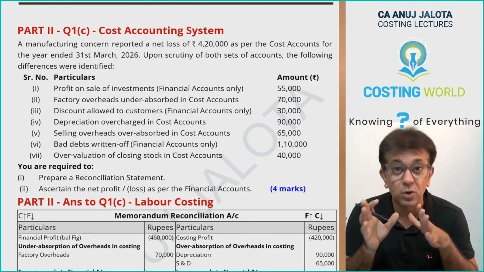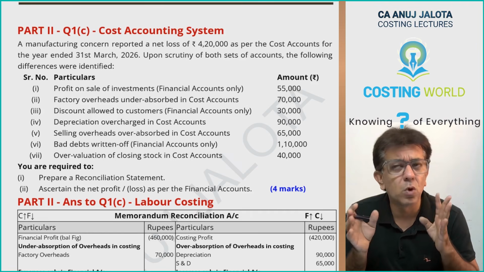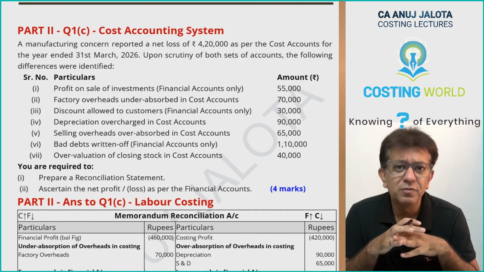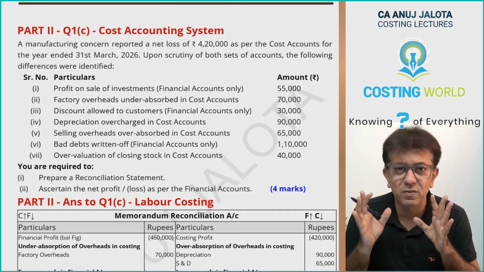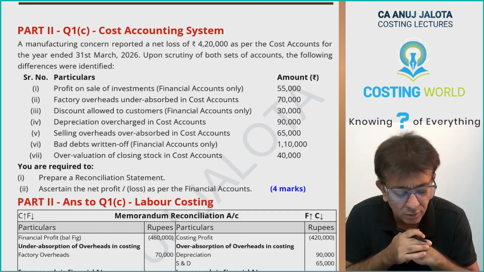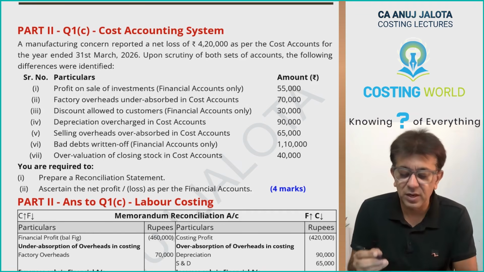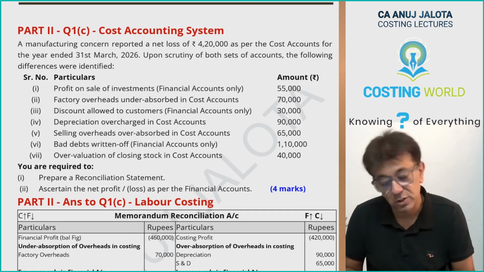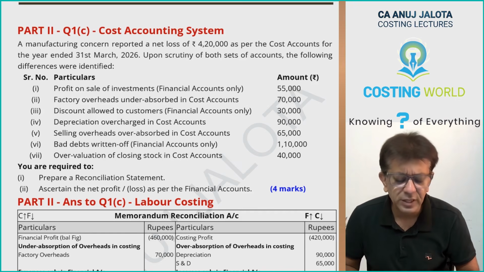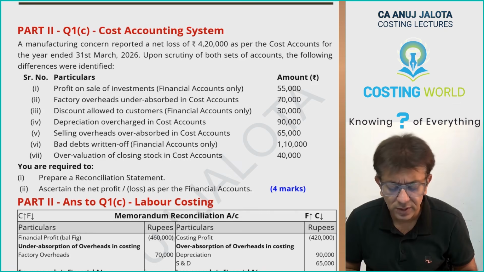Simple question on RECO, whereby cost sheet is not given to you. Financial accounts is not given to you. Just directly transactions are given for you all to be doing the things. Let's start it off. A manufacturing concern reported a net loss, it is loss please, of 4,20,000 as per cost accounts for the year ending 31st of March 2026.